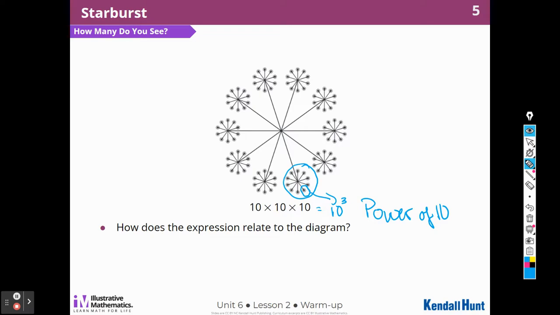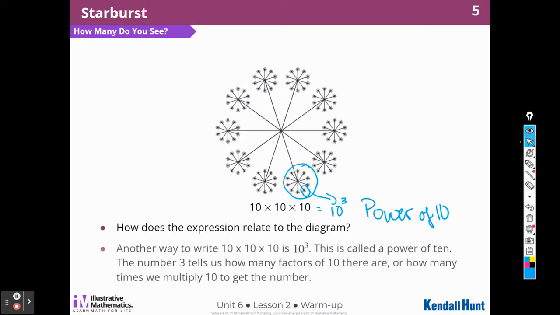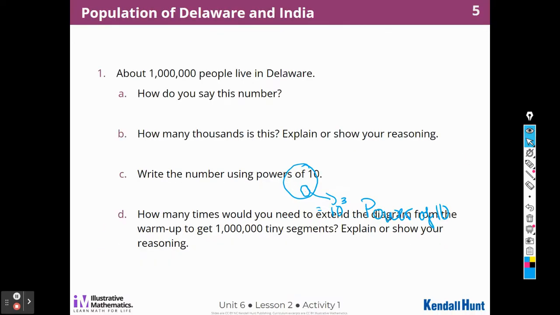The number 3, and we write that number 3 tiny. They write it up at the end of the number and very tiny. And that tells us how many times we multiply 10 by itself. It's always tens, right? 10 times 10 times 10. This number tells me how many times to multiply it.